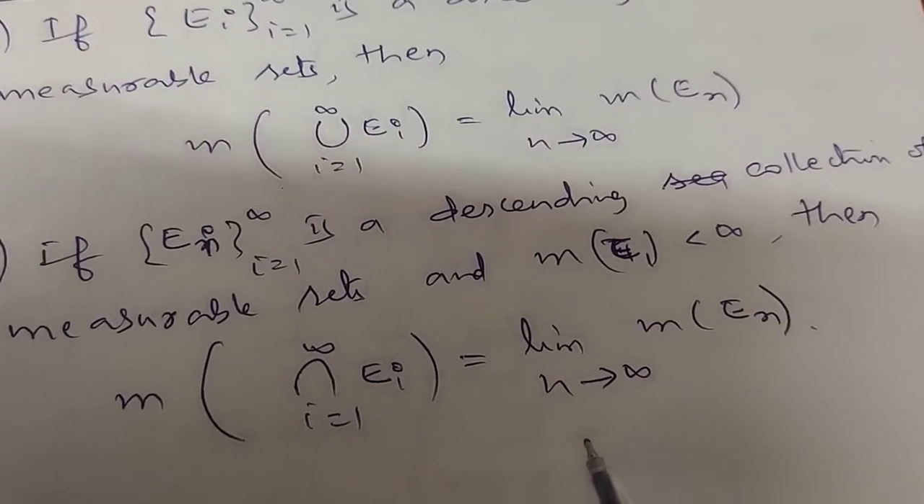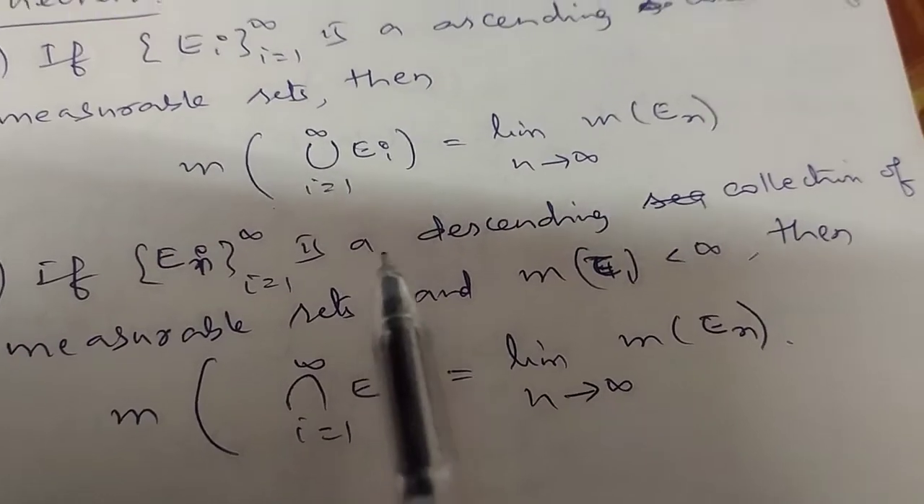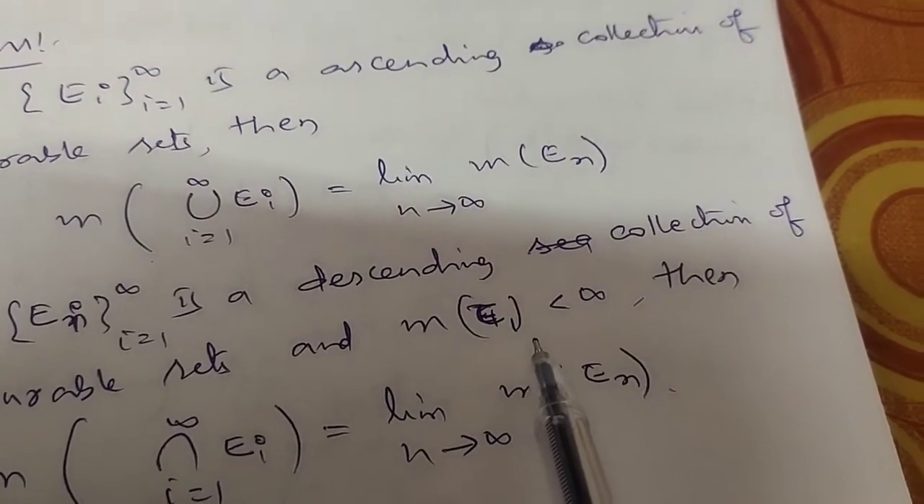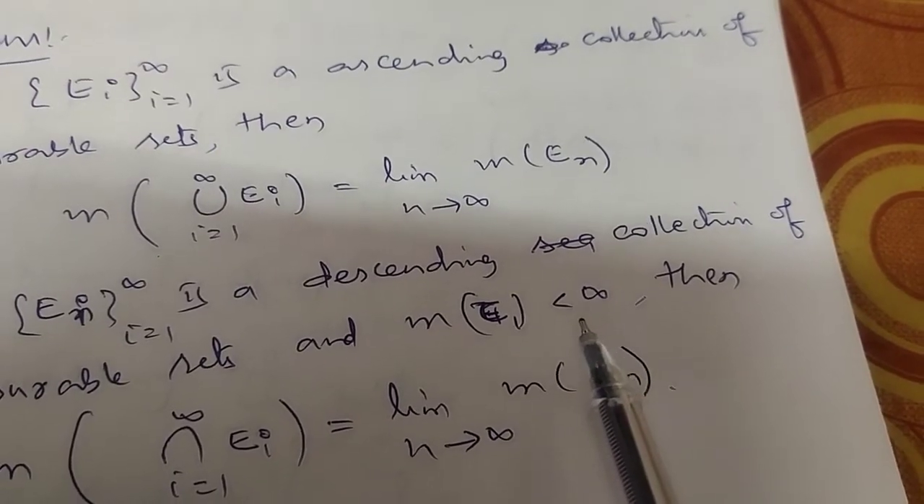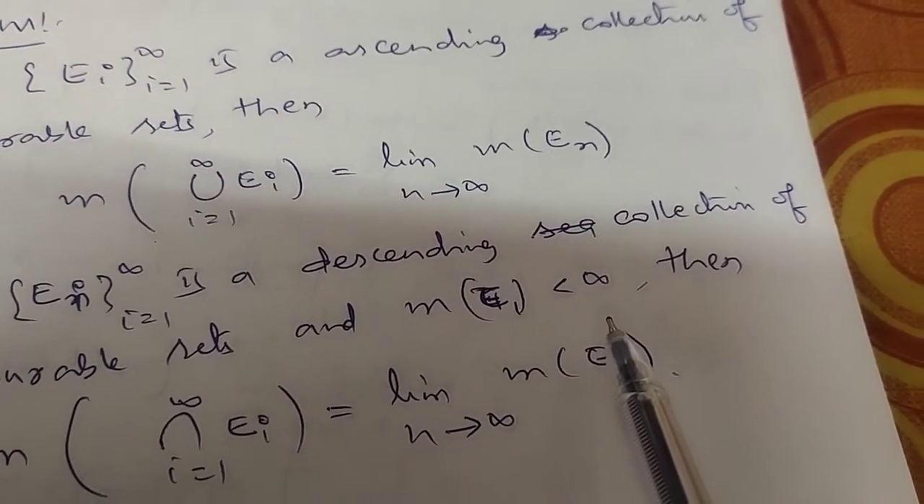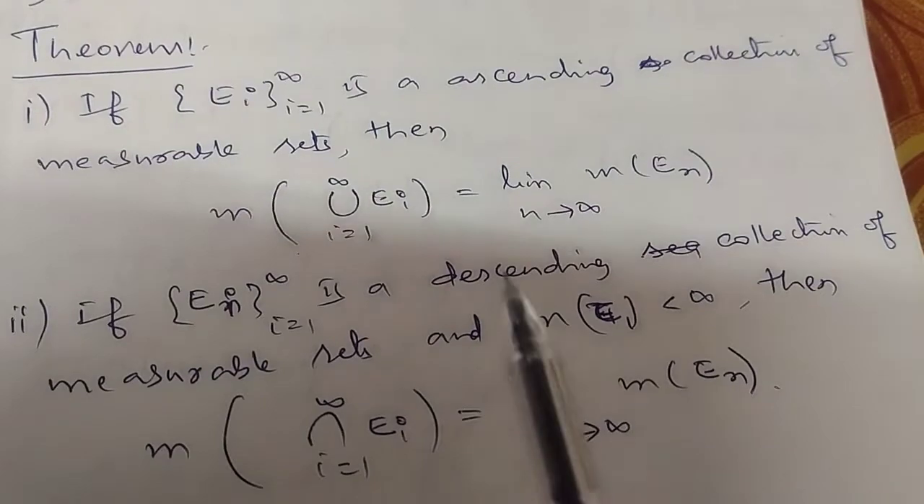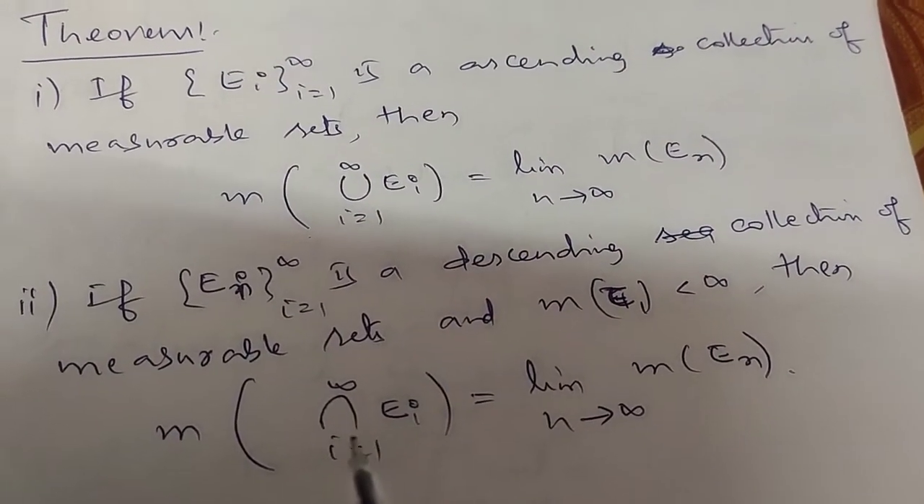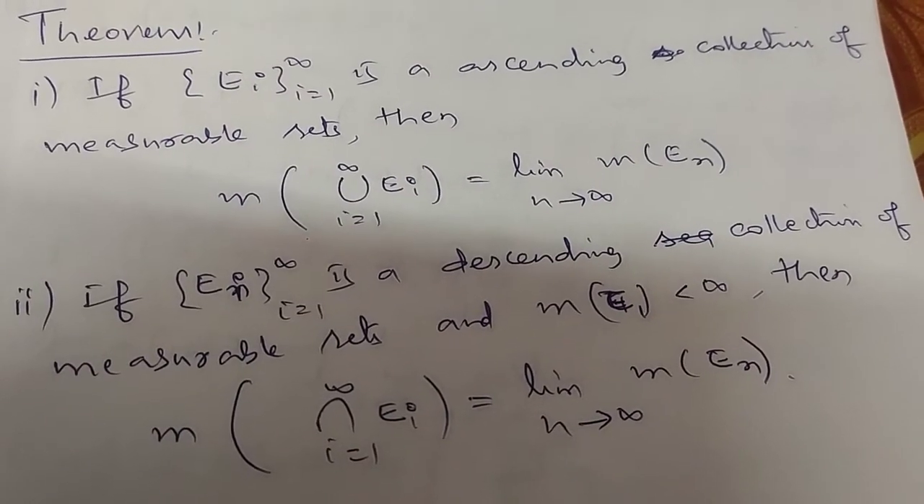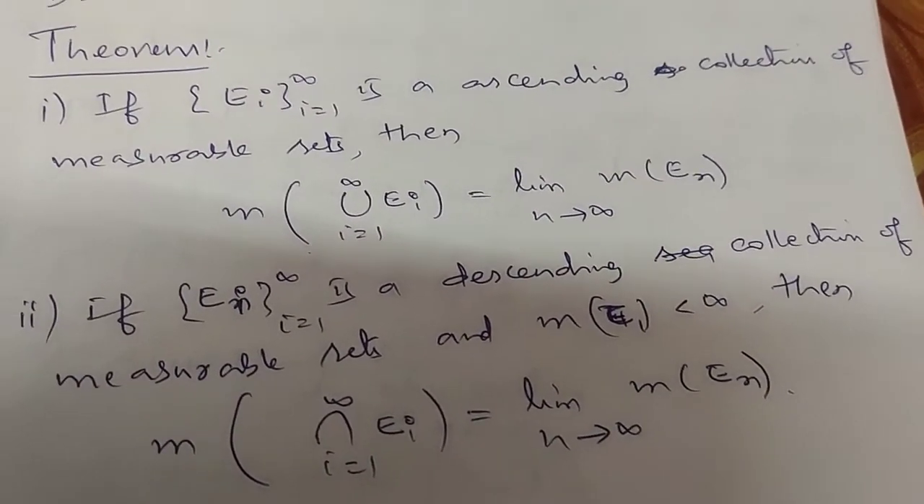Okay, so these two are the results. Now, assuming that measure of E_1 is less than infinity is very important in this case. So you just collect the proof from any of the textbooks, and you write this in your assignments.